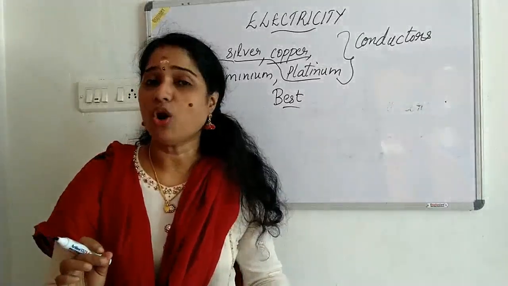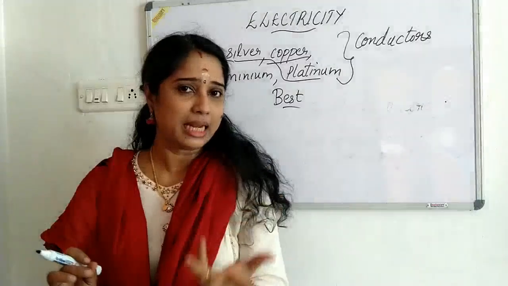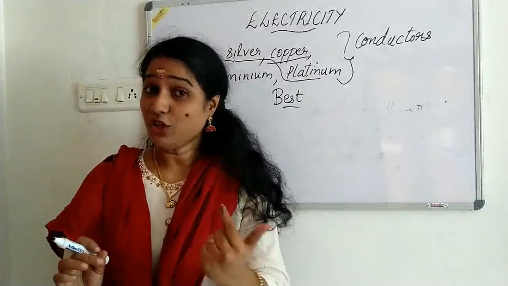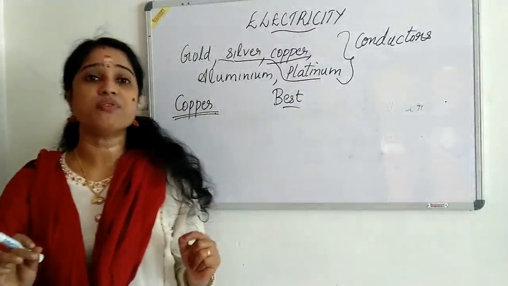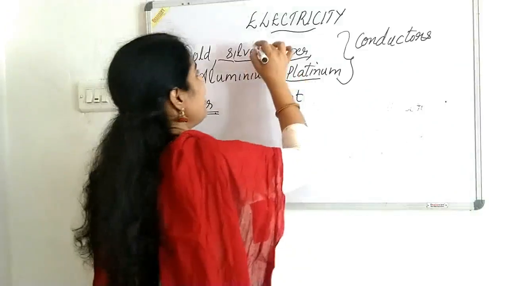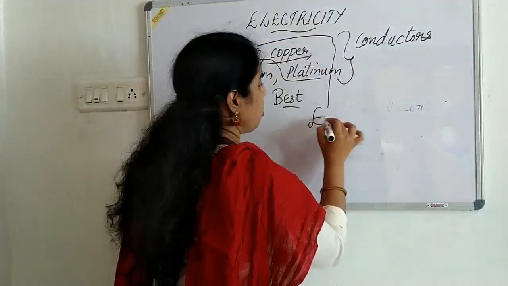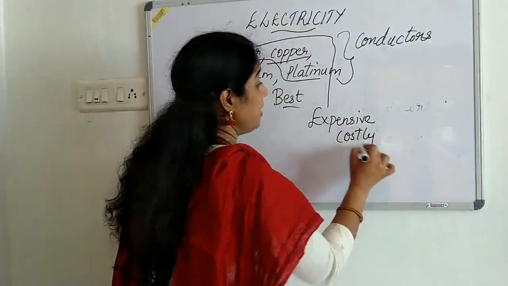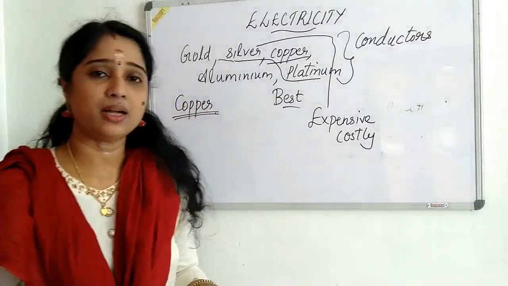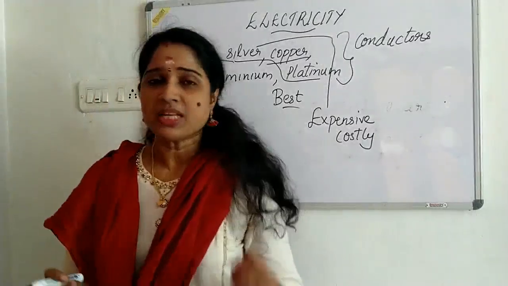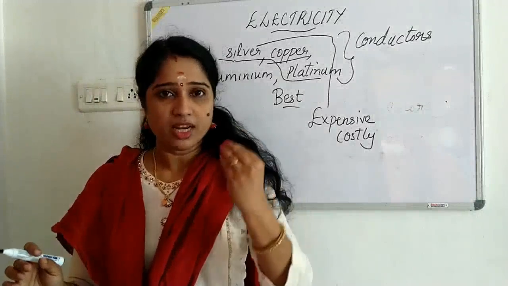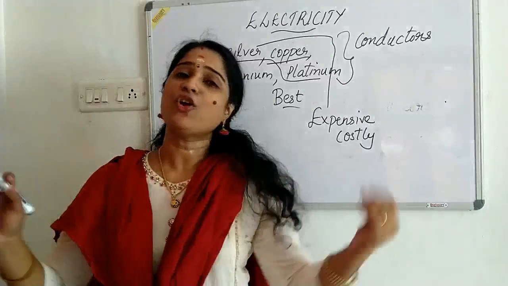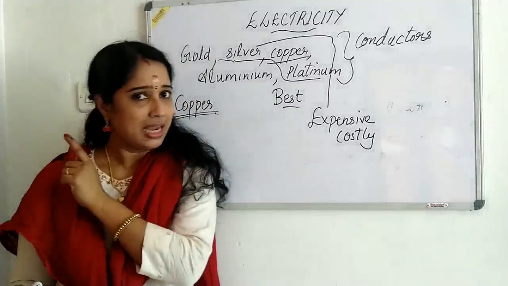Then why are we not using silver for making the electric wires? Even though silver is the best conductor of electricity, it is expensive, or we can say costly. Silver is very expensive. Comparing with copper, copper is cheap, but silver is very costly. It is because of that we are not using silver for making the electric wires.